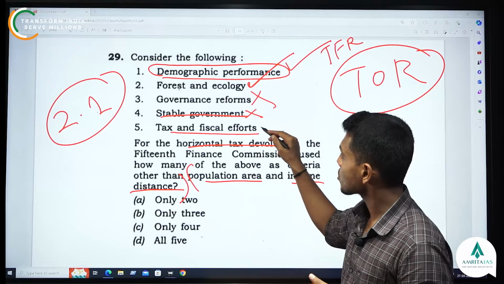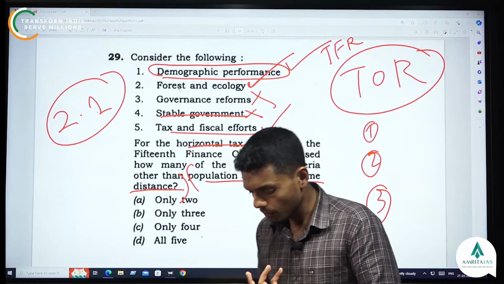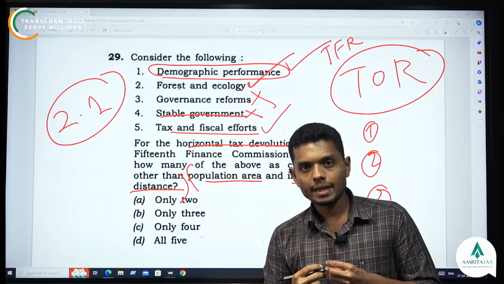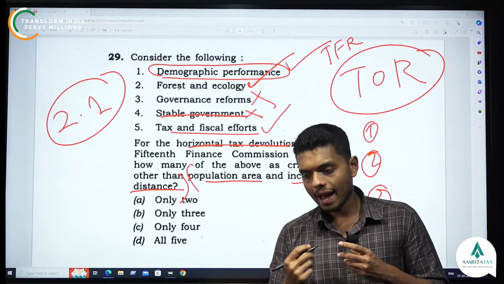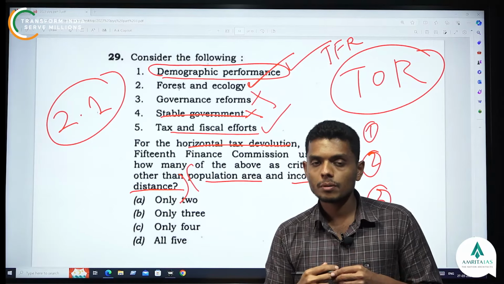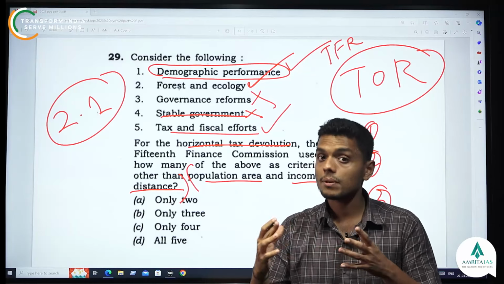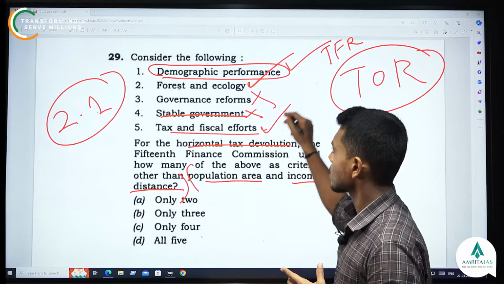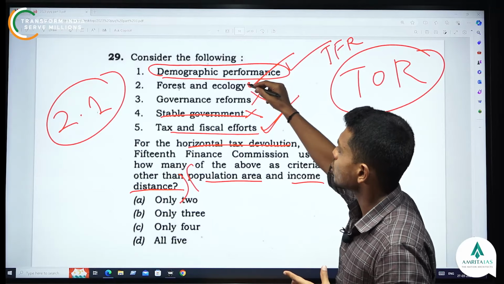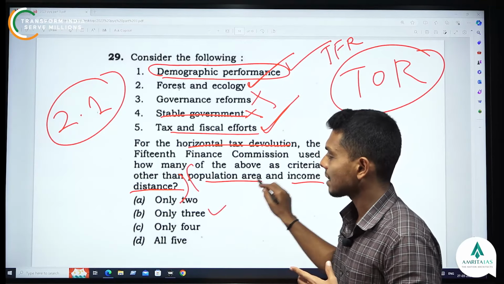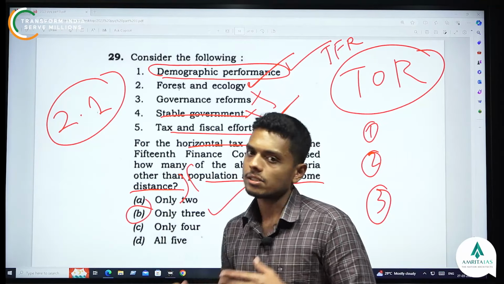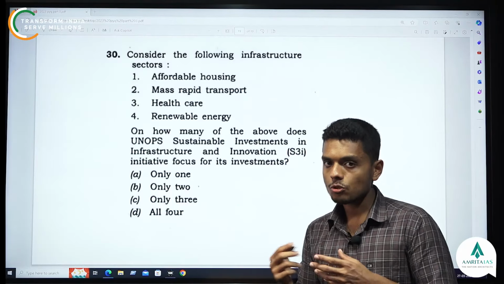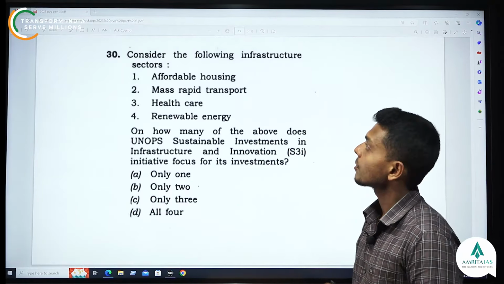Yes, this seems to be correct, because of the FRBM Act, the Fiscal Responsibility and Budgetary Management Act. The act says states have a responsibility to reduce the fiscal deficit to 3% of the GDP, right? So by that sense, this should be logically correct. So the answer is 1, 2 and the fifth one, which is only 3 of them, and option B is the correct answer in this question.